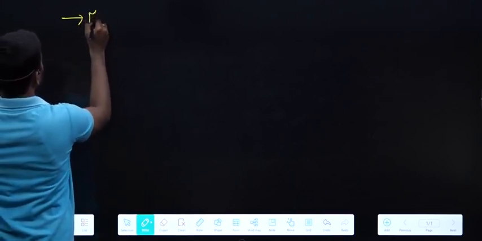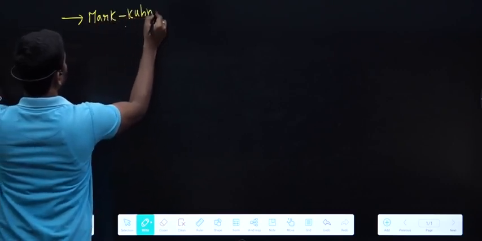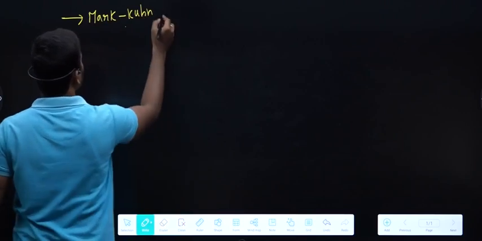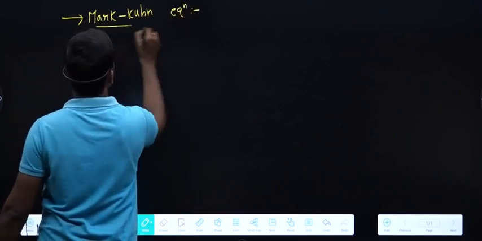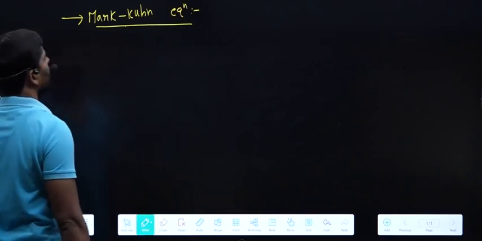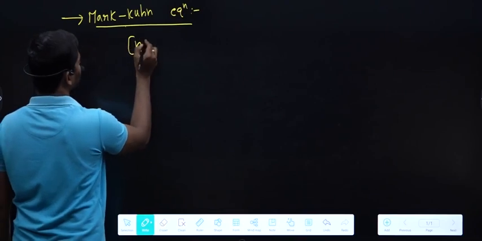The first one is the Mark-Kuhn equation. This gives the relation between viscosity.